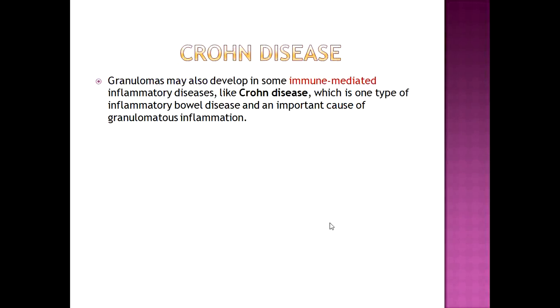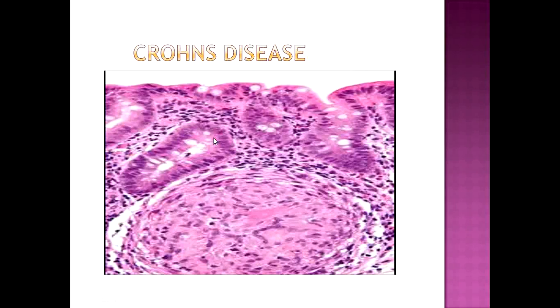Granulomas may also develop in some immune-mediated inflammatory diseases like Crohn's disease, which is one type of inflammatory bowel disease and is an important cause of granulomatous inflammation. You can see here Crohn's disease involving the colonic mucosa. Granulomas don't have any central necrosis, so it's called non-caseating granuloma, composed of epithelioid cells surrounded by a collar of lymphocytes.